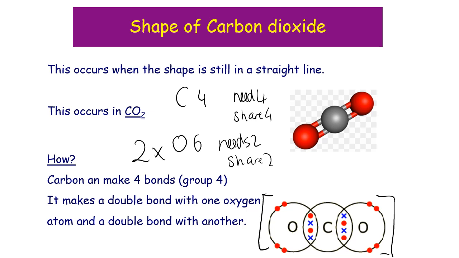The oxygens go on the outside. Each oxygen shares 2 electrons with a carbon, and the carbon shares 2 electrons with each oxygen. This diagram is the hardest one to draw, so I would spend the time to learn it.